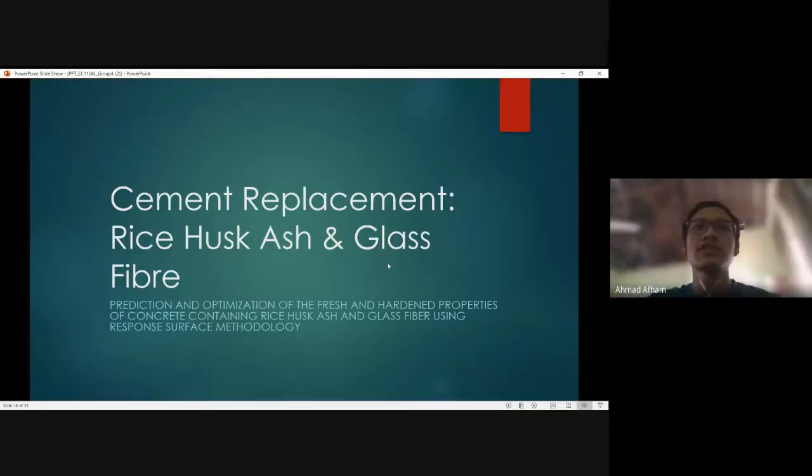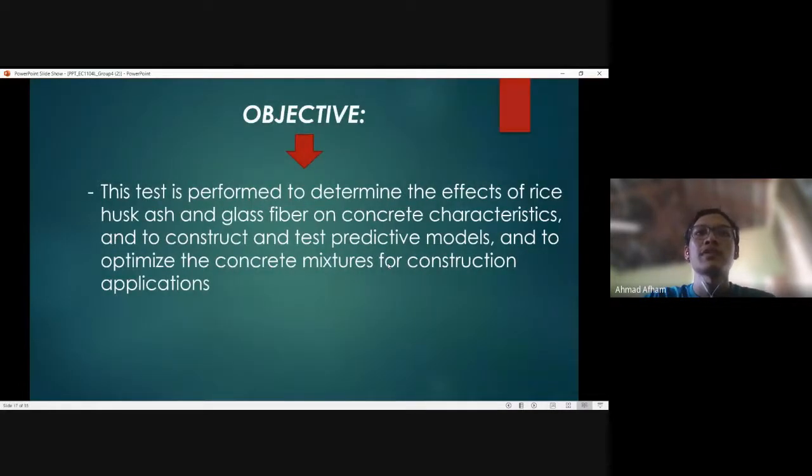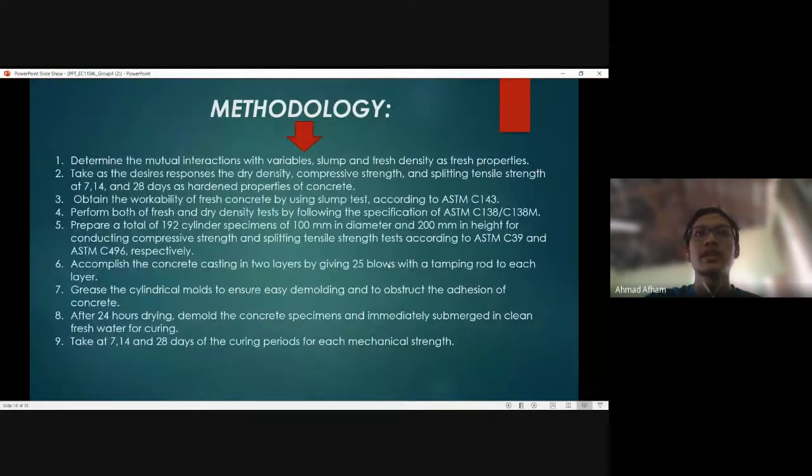Next, the second research that I will present is rice husk ash and glass fiber. It is the prediction and optimization of the fresh and hardened properties of concrete containing rice husk ash and glass fiber using response surface methodology. The objective of this research is to determine the effect of rice husk ash and glass fiber on concrete characteristics, to construct and test predictive models, and to optimize the concrete mixture for construction application. This is the methodology for this research.